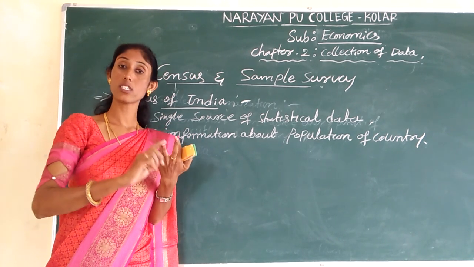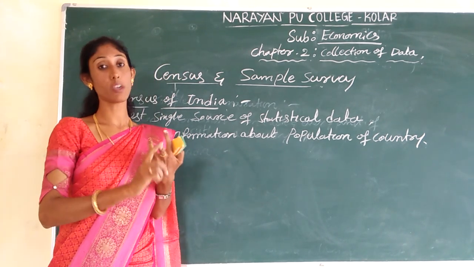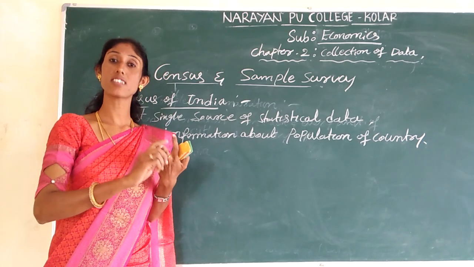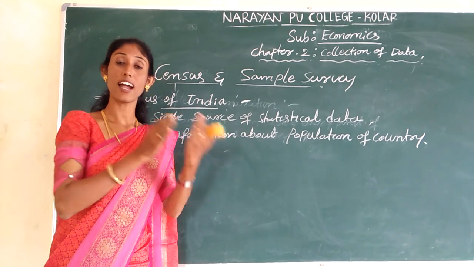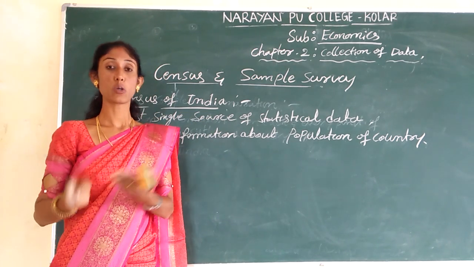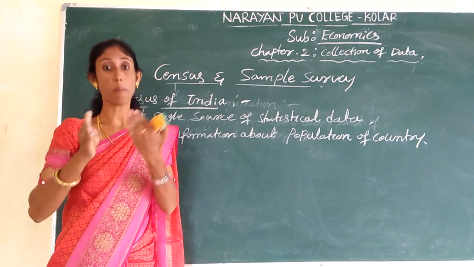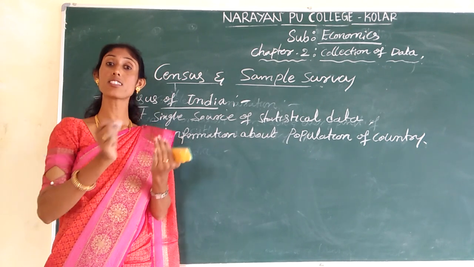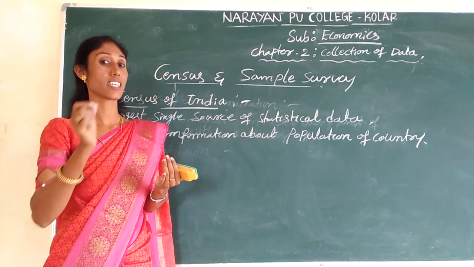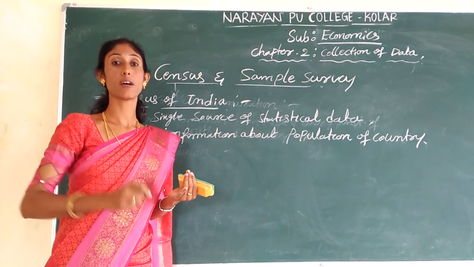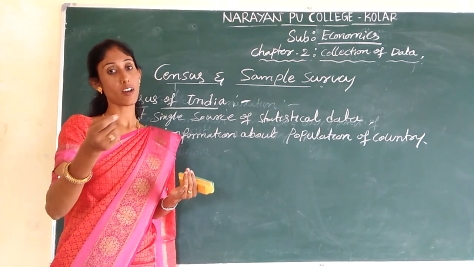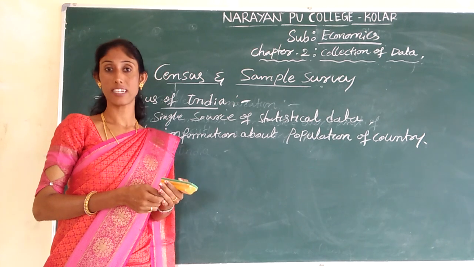In that, what is the male and female ratio, it means what is the sex ratio of our country, what is the birth rate and death rate, what is the rural and urban population, what is the literacy and illiteracy rate of our country, and also it provides the employment rate and unemployment rate of a country.